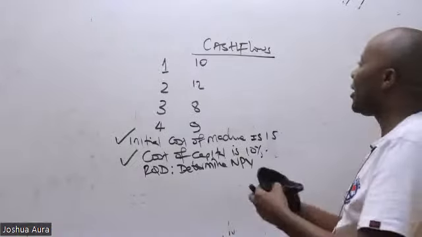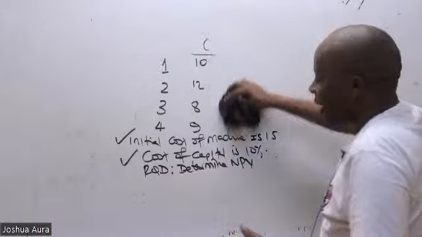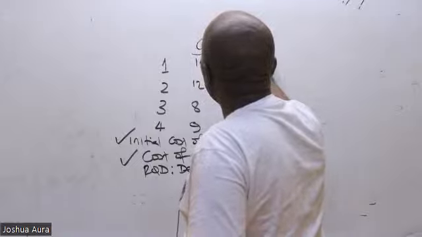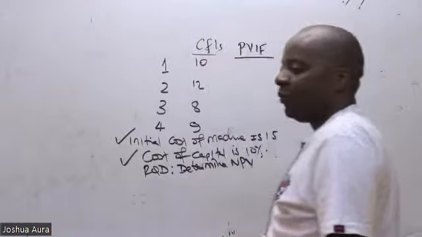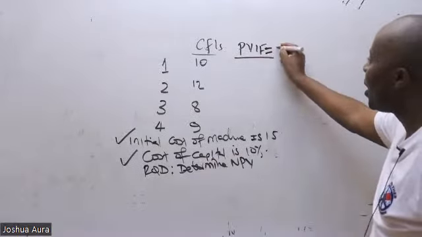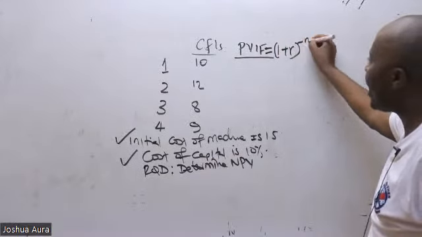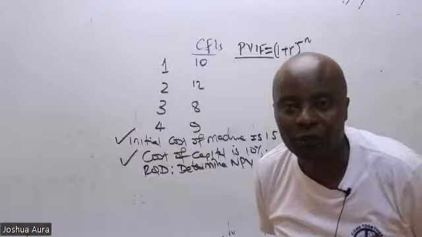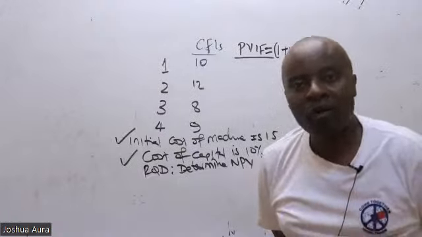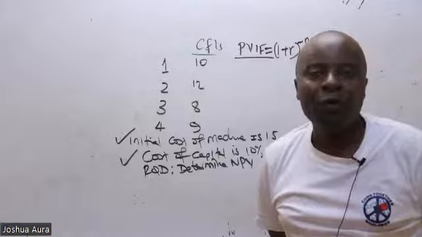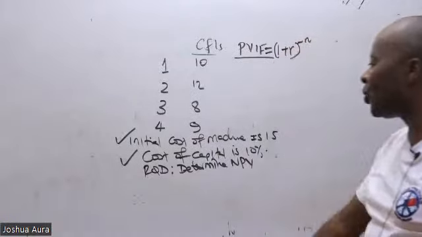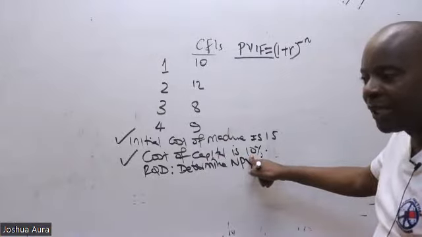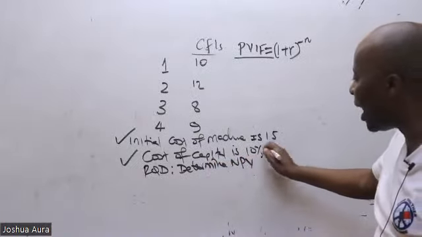So under PVIF, this is how we now apply it. These are the cash flows that we have here. And then now I'll create a discounting formula of PVIF. The formula of PVIF is like this. It is (1 plus R) raised to negative n. This R is the required rate of return, the return given in the question in form of percentage. It will be the COC, cost of capital. Fortunately, the cost of capital has been provided in the question here. The capital providers need a return of 10%. So R has been defined.